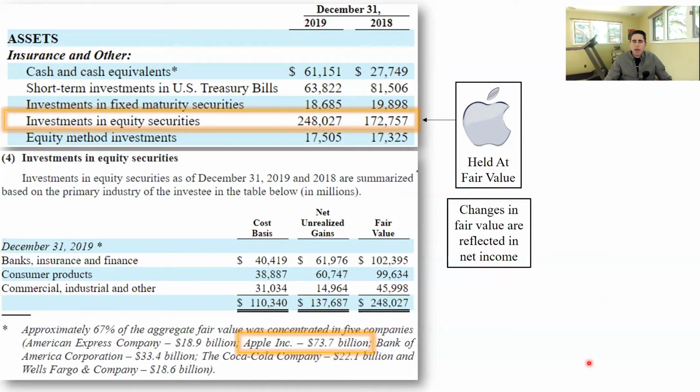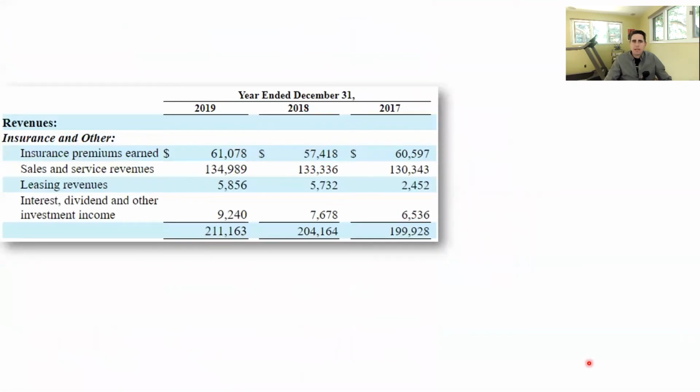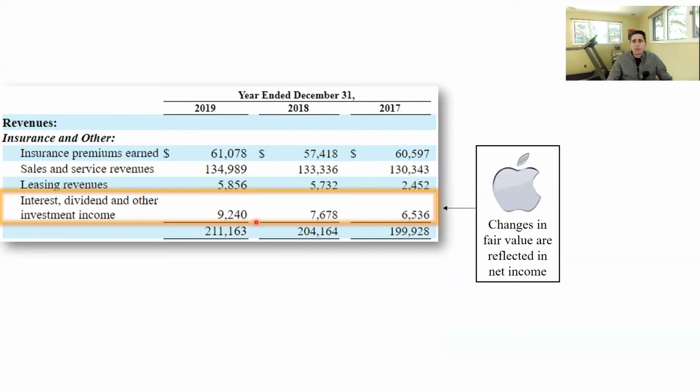Okay, so that's where Apple is on the balance sheet. Now let's look at the income statement. In the income statement under the revenues category, they've got a caption for interest, dividend, and other investment income. And this amount here, I think this is 9.2 billion, is going to contain changes in the fair value of Apple's stock.